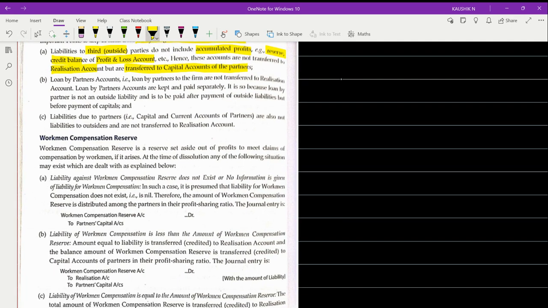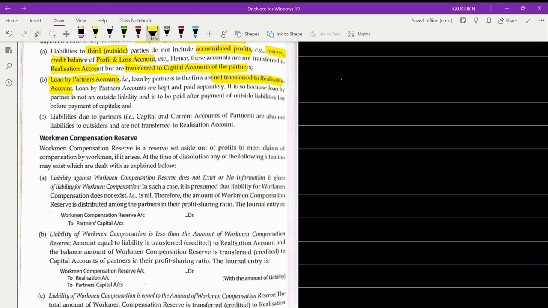Coming to the second point, loan by partner. There you discussed about loan to partner. Here, loan by partner. If any partner has given loan to the firm, it is not transferred to realization account, but instead loan by partner is kept and paid separately.